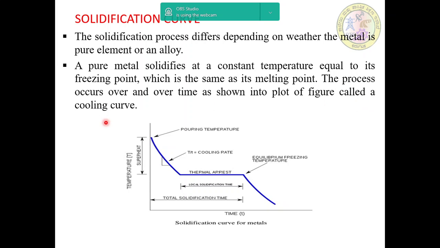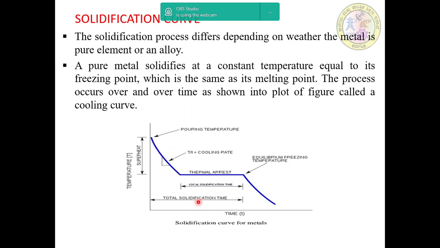Here it shows the temperature versus time, and this is the pouring temperature, and this is the cooling rate, and this is a thermal arrest, and this is the equilibrium freezing temperature, and total time.